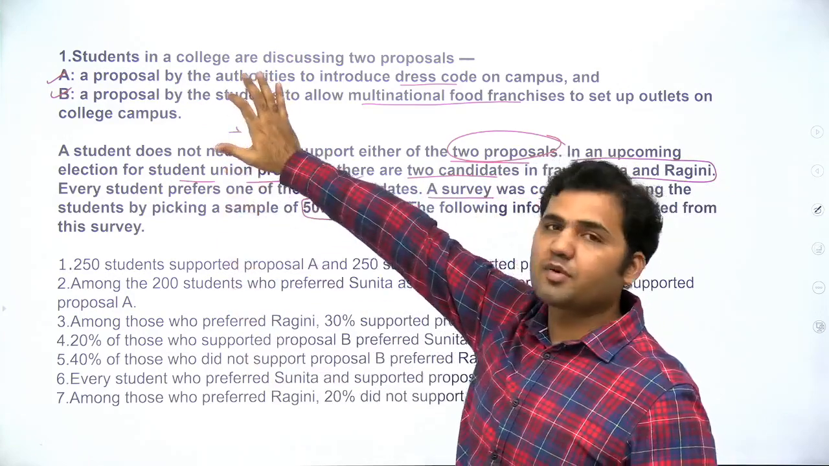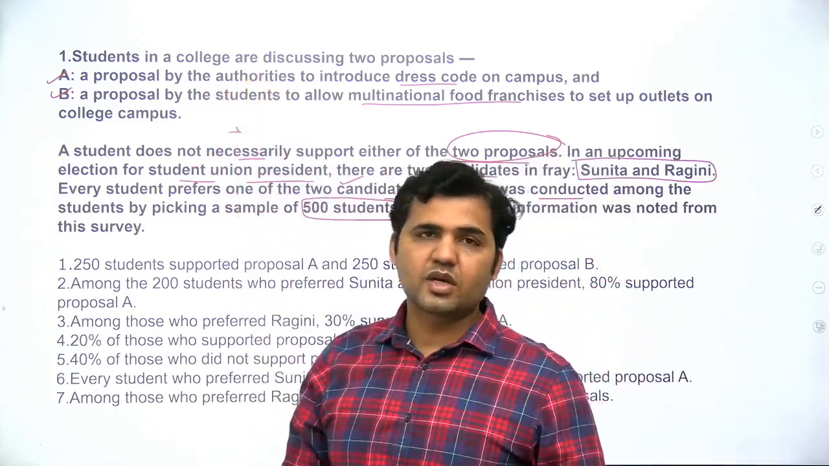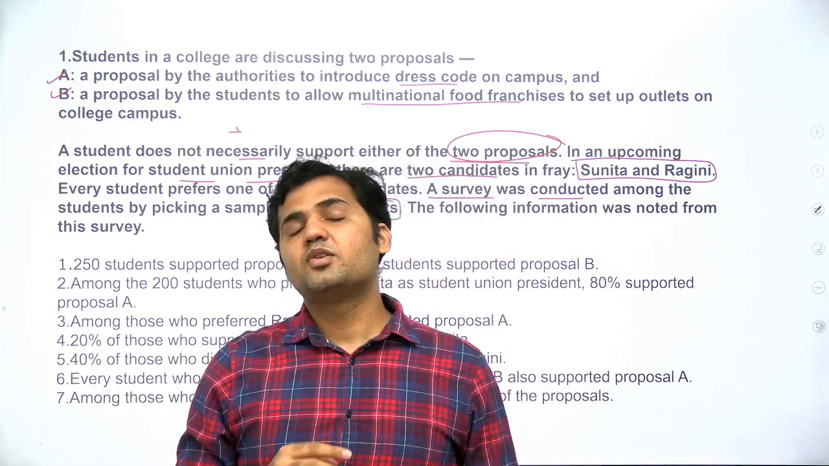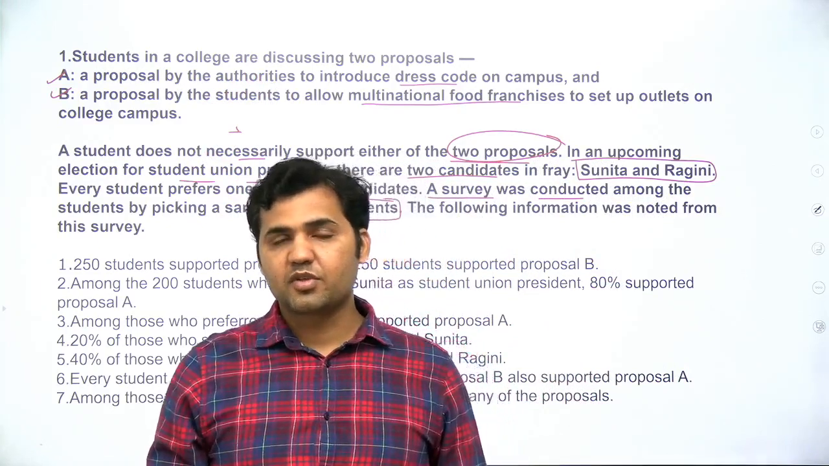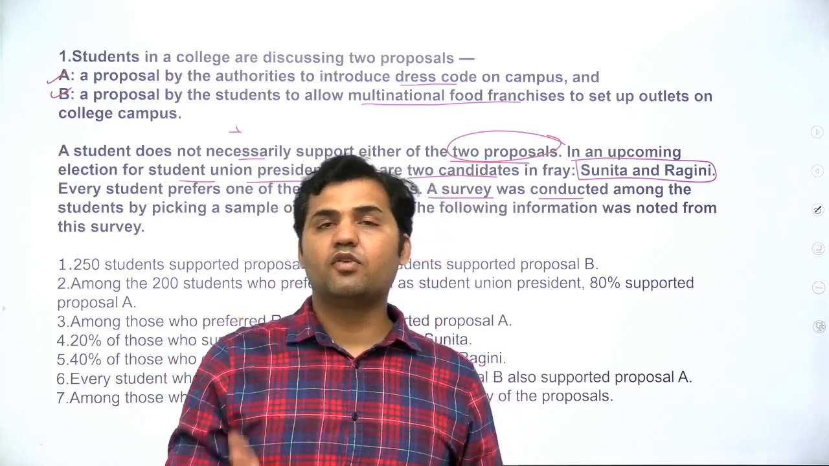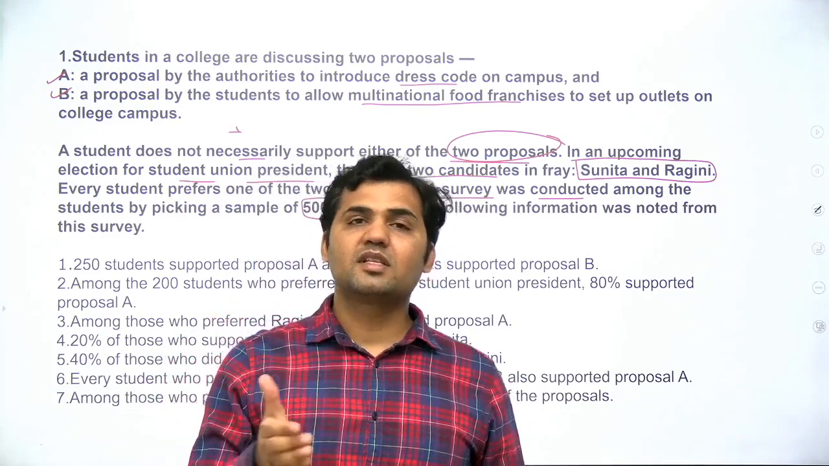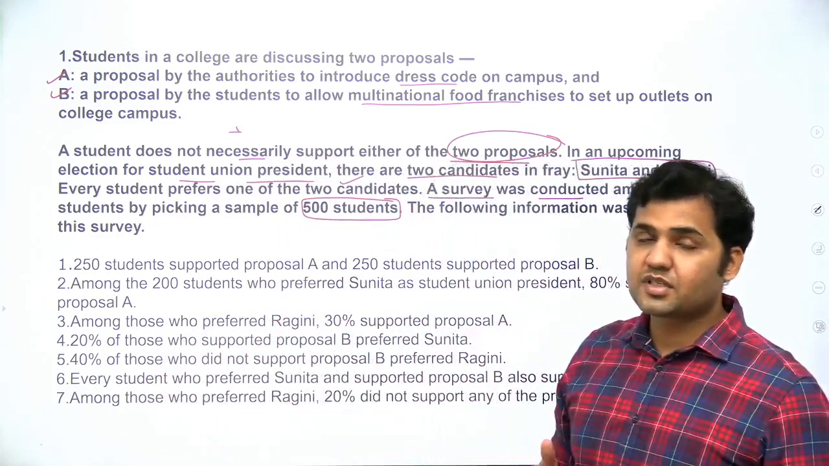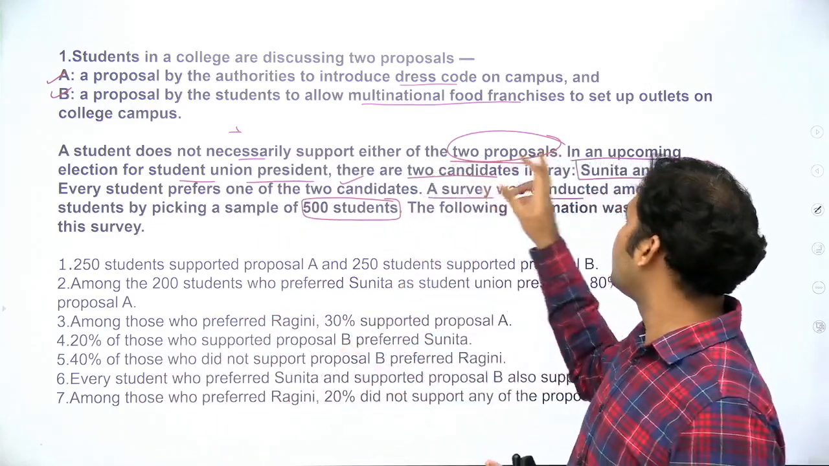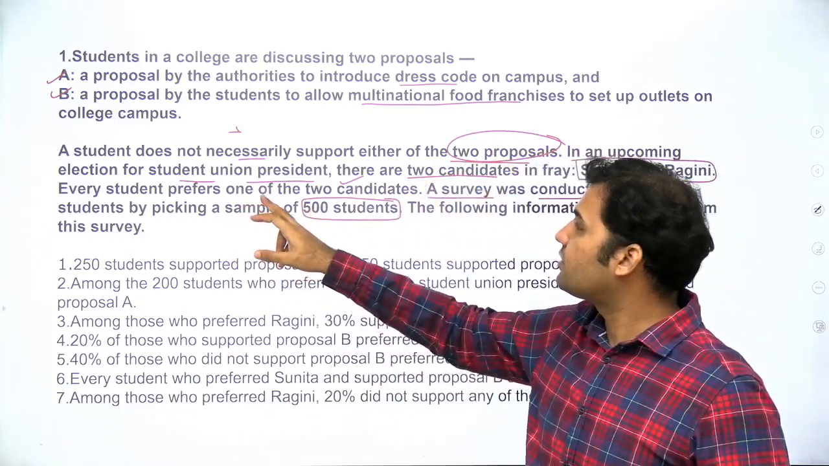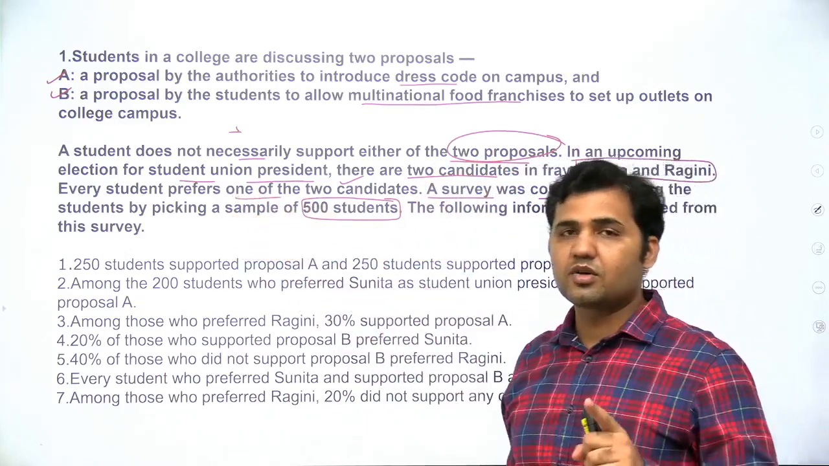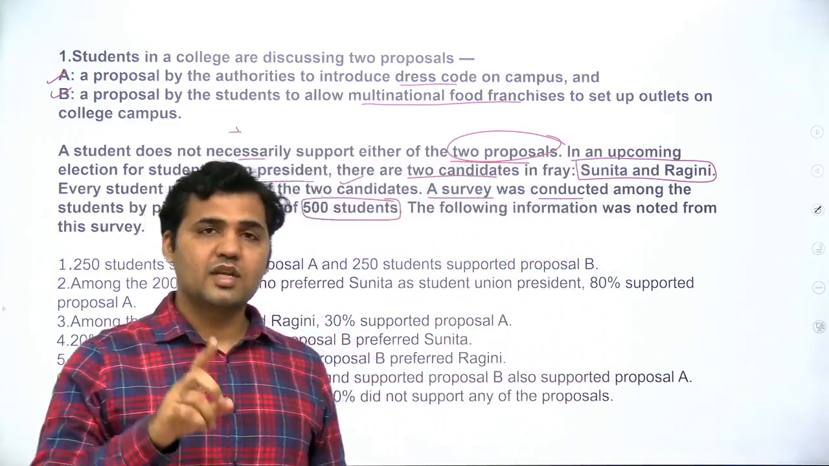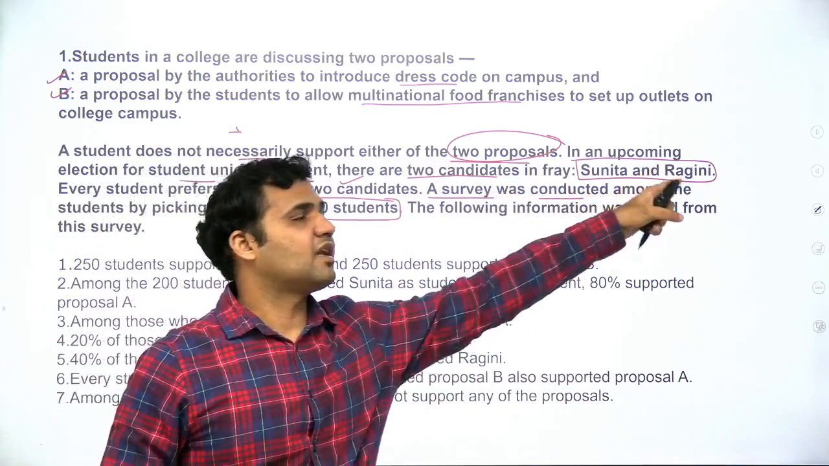Now, when it comes to the proposals, you can go for proposal A, you can go for proposal B, you can go for both A and B, and you can go for none of the proposals. So every student has four options when it comes to the selection of the proposal. But every student has two options when it comes to the selection between Sunita and Rakini. They prefer one of the two candidates. Not that a student will prefer Sunita and Rakini both. Only one of the candidates out of Sunita and Rakini can be voted for.